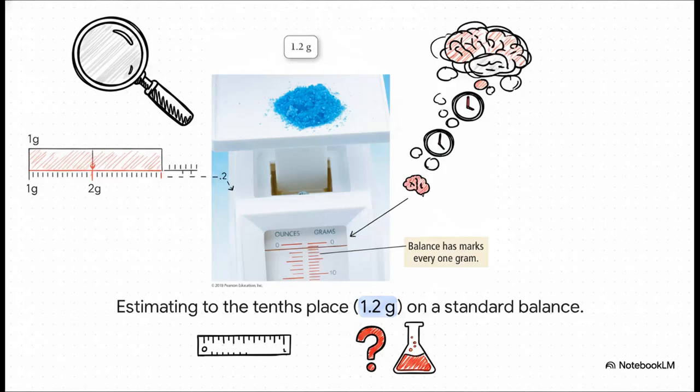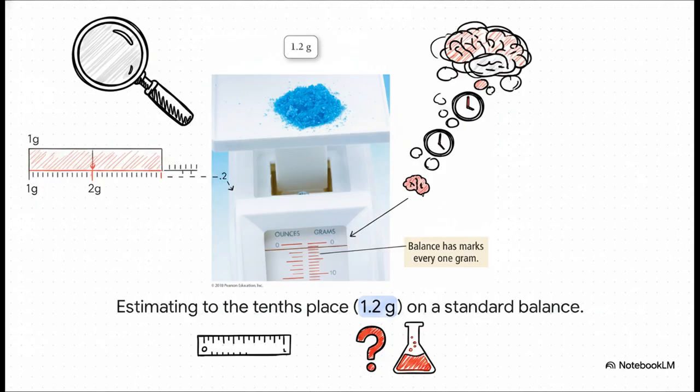Take a standard balance in a lab, for instance, which brilliantly illustrates exactly how this estimation happens. Imagine the solid red markings on the balance represent every 1 gram. When the mass falls somewhere in the empty space between the 1 and 2 gram marks, you have to mentally divide that space into 10 equal segments just to estimate that final digit. So if we estimate it sitting at 1.2 grams, we are totally certain about the 1, but the 0.2 is our estimated digit.